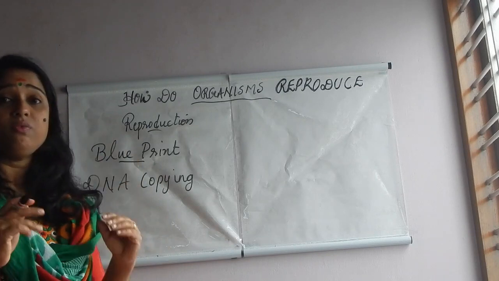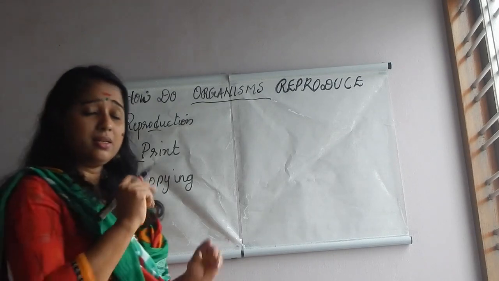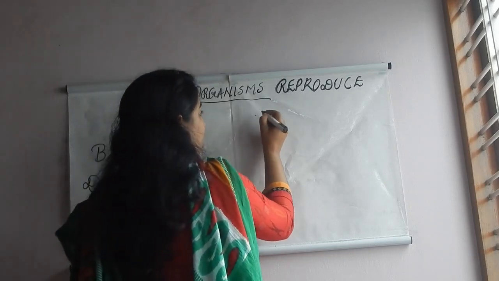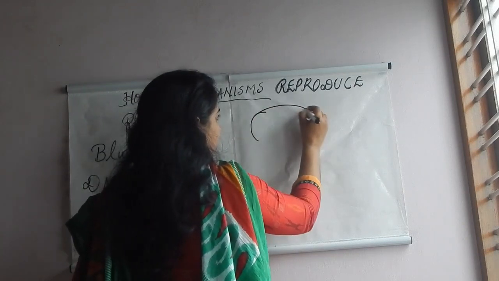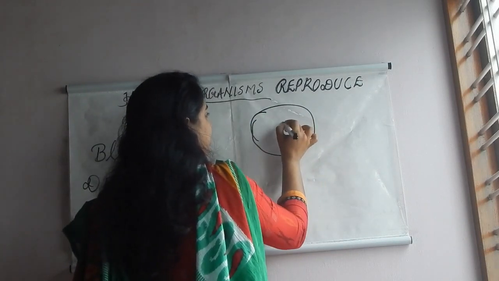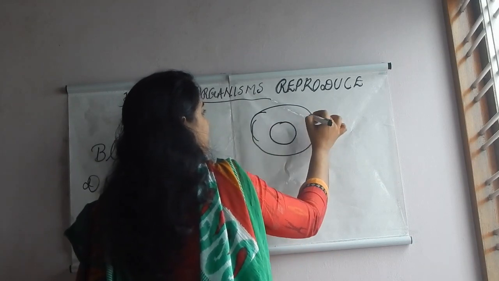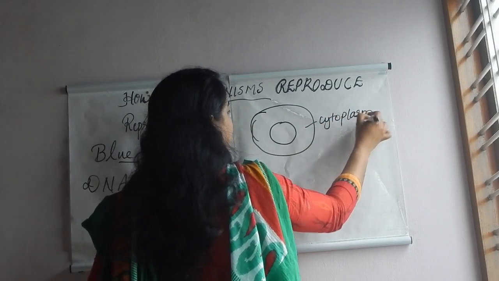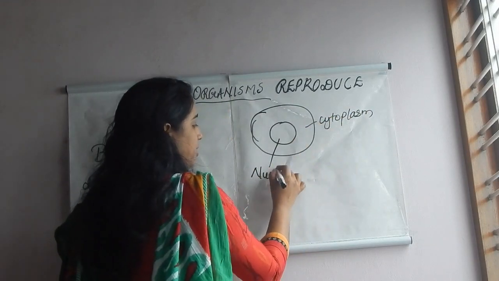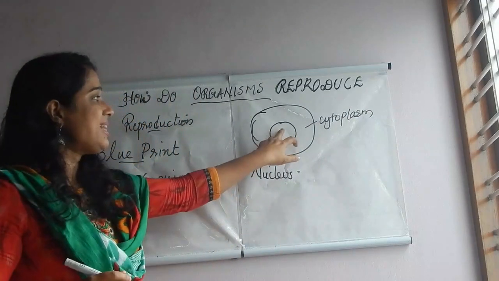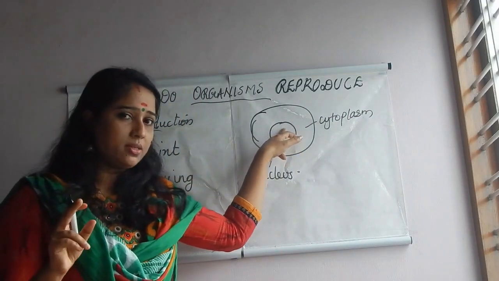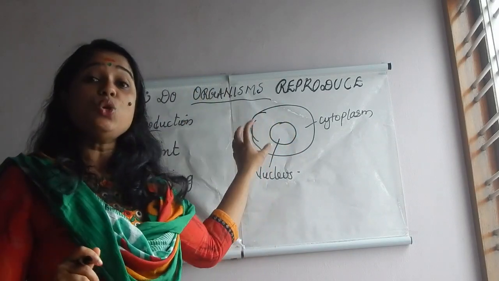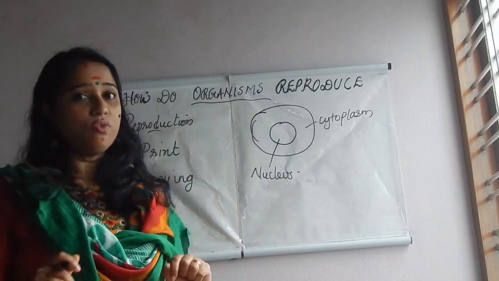Last year, when you studied the nucleus, what did you see? Inside the cell, we can see the nucleus, isn't it? Just imagine, this is the cell. Inside the cell we can see the nucleus. This portion is the cytoplasm, and this is the nucleus. Clear? What is the importance of the nucleus? As the brain controls all our body activities, the nucleus controls all the activities of the cell.